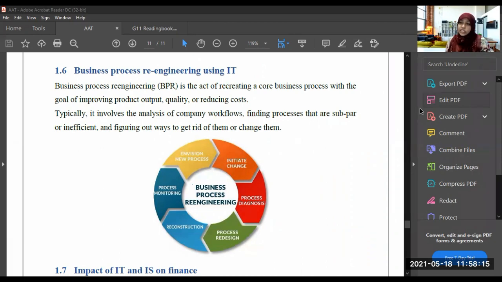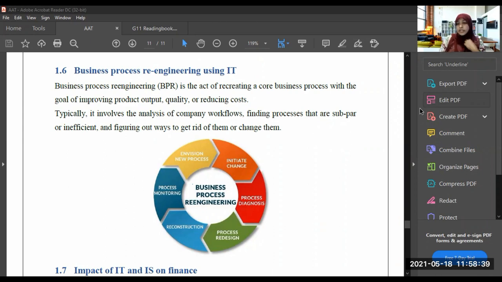Business process re-engineering is the act of recreating a core business process with the goal of improving product output, quality, or reducing costs.